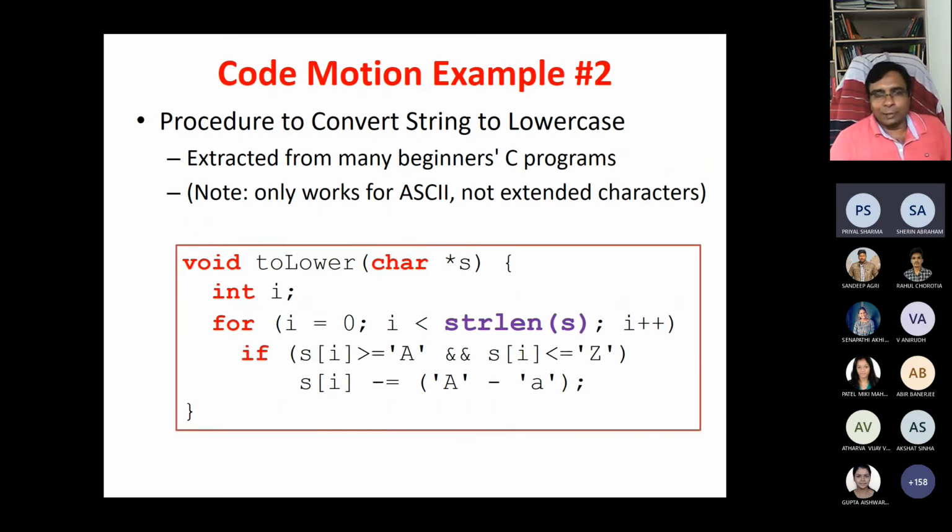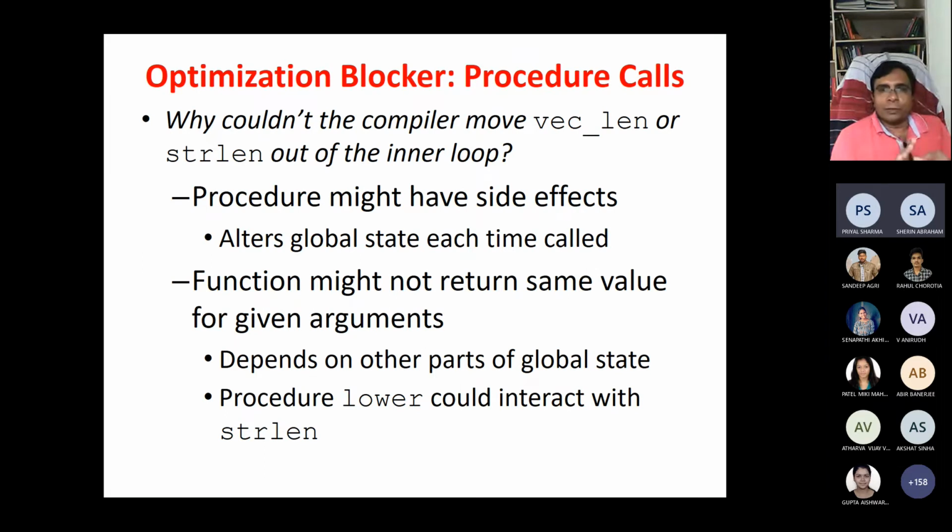So in this case, the string length can come out of the for loop, but in general we should do it on our own. We should not depend on compilers. So procedure calls are an optimization blocker. Why could the compiler not move the string length out of the inner loop? Okay, so we should not trust the compiler.